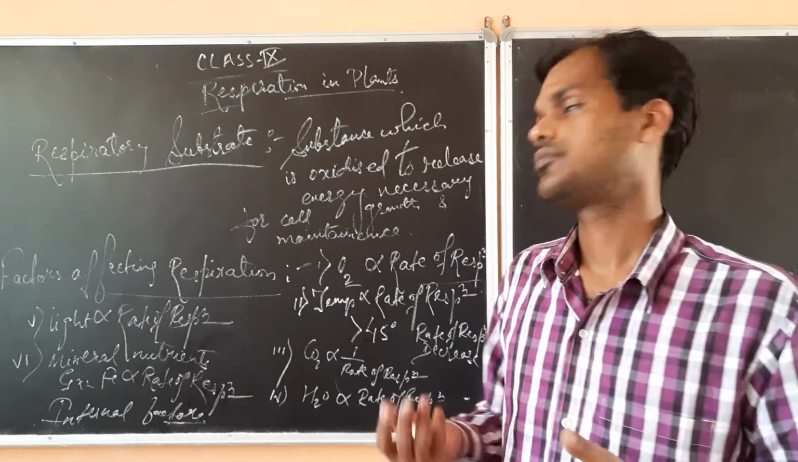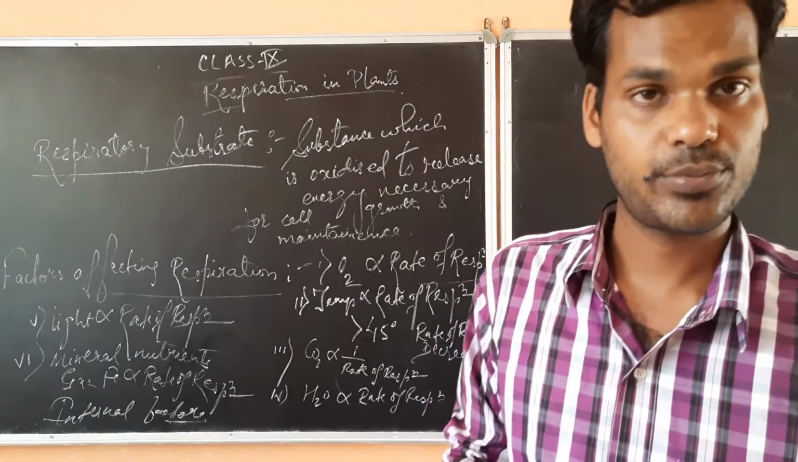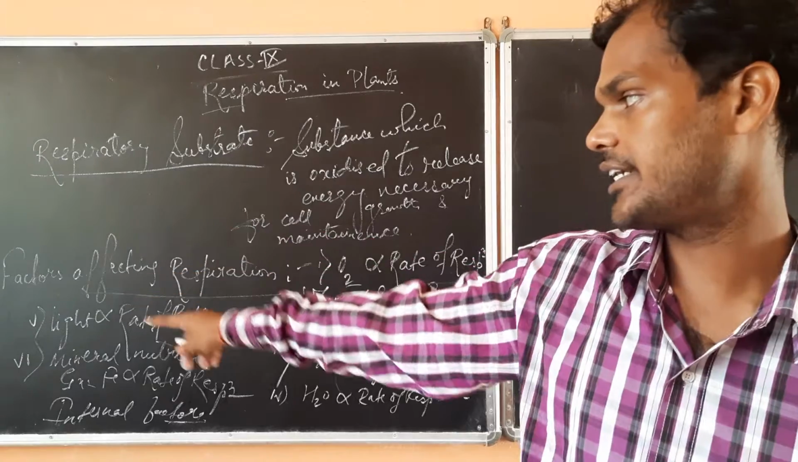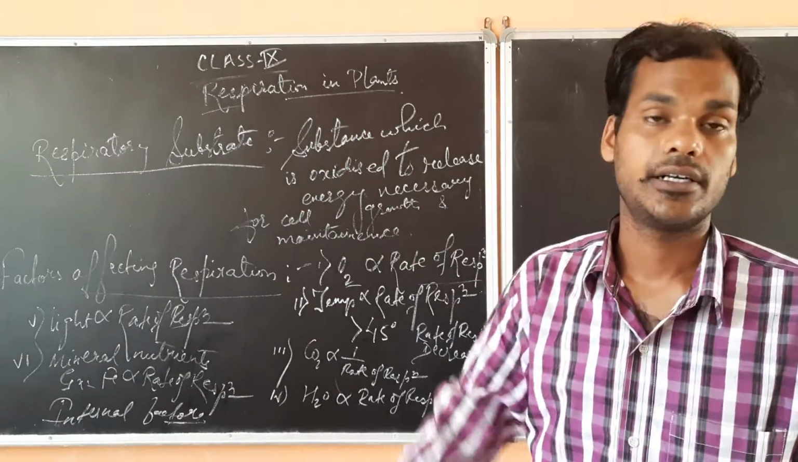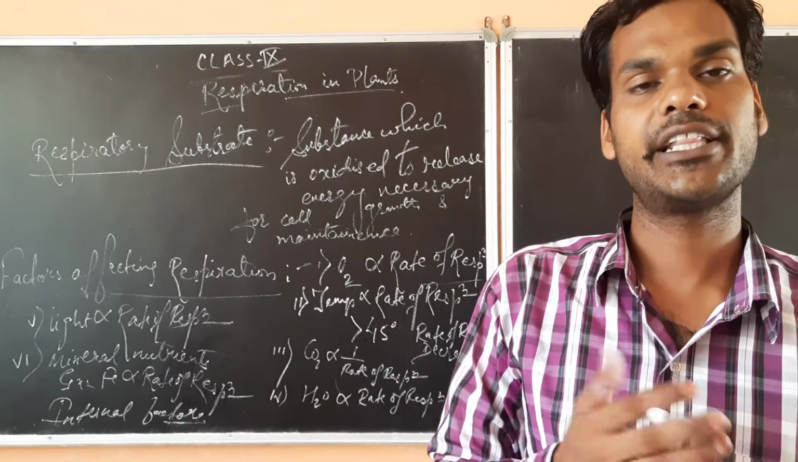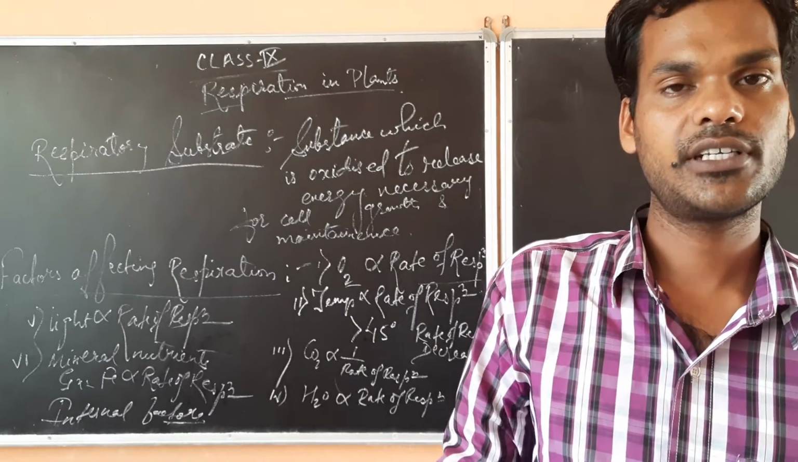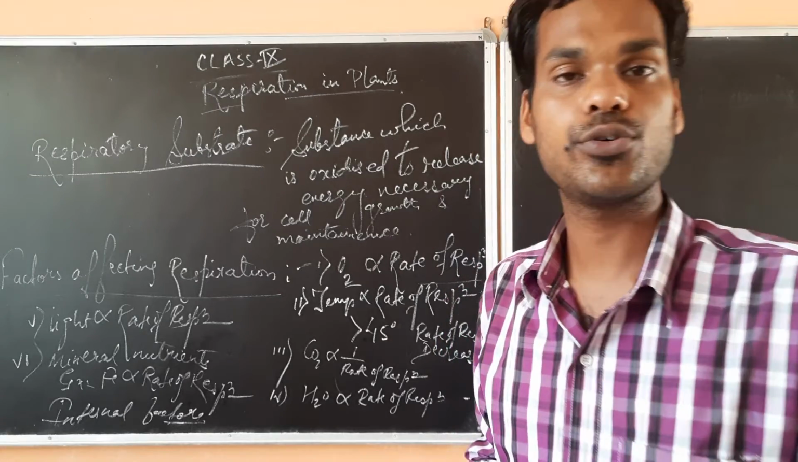So if we have to deal with the rate of respiration, we have to see each and every point related to it, and at the same time we have to see the amount of substrate present in the body. If the substrate is not present in adequate amount, respiration will not take place properly, so the rate of respiration will be reduced.